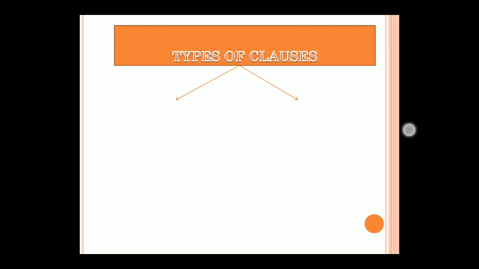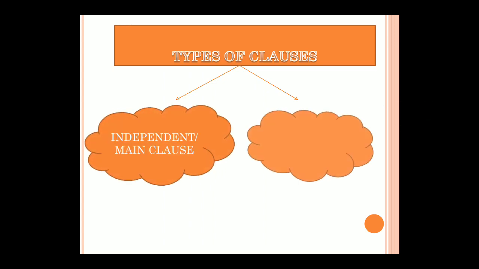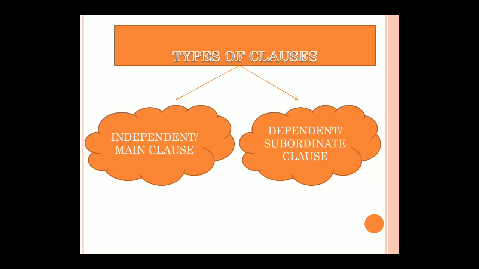Now, as we know that there are two types of clauses. First one is independent clause, also known as principal clause and main clause. And the second one is dependent clause, also known as subordinate clause. Dependent clause is always dependent on the main clause to complete its meaning.